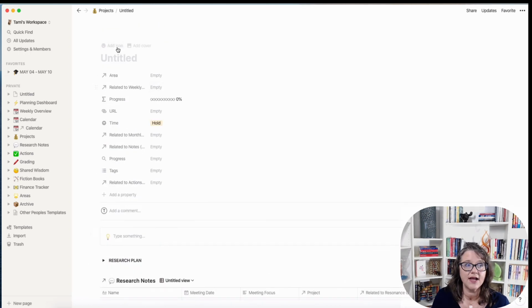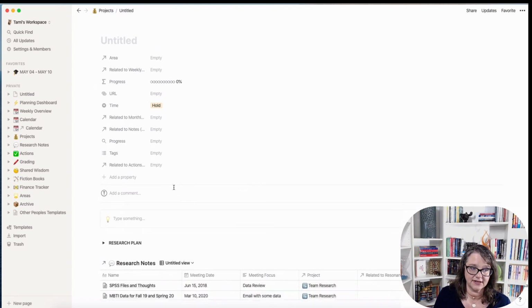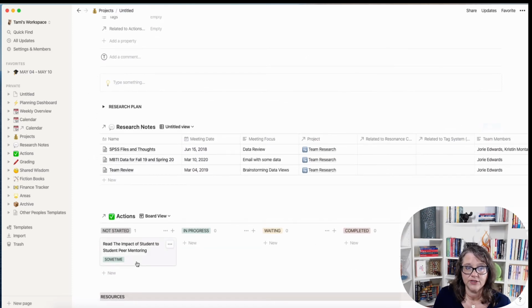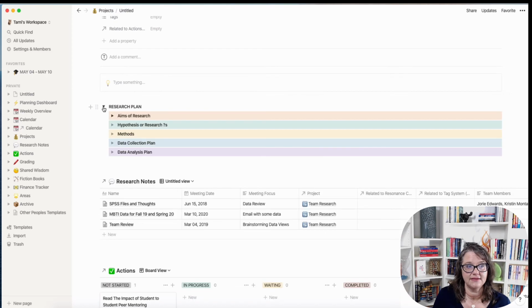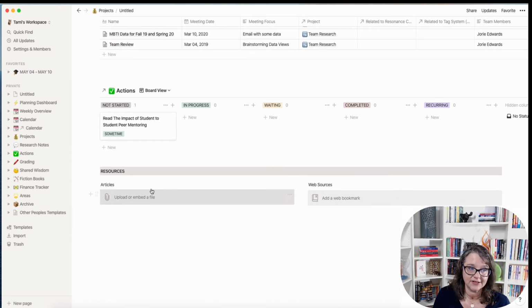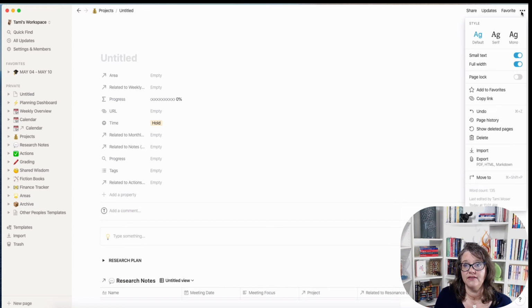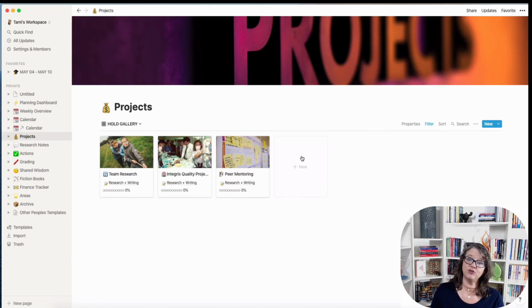So I would name the project, I would add the icon, I would add the cover, I would fill in all these areas because these are a part of the properties in my project properties. And then I would go down and start to really think this through and fill it in. Add any extra resources, the IRB form, things of that nature I want here. So it may just be a link to the general IRB application at this point, right? So I may put that in a Google Doc and then we can work on it in here.